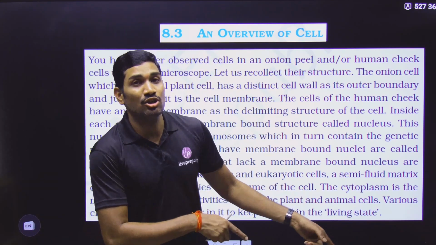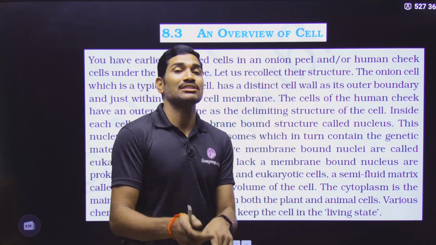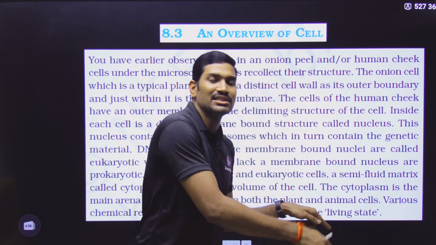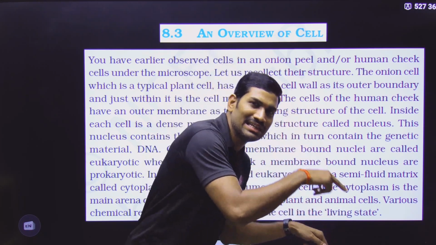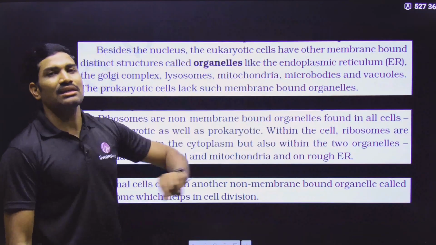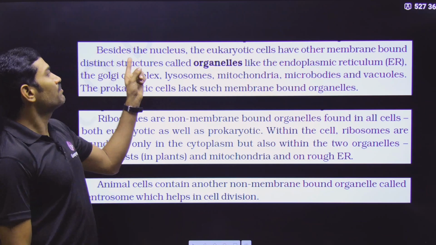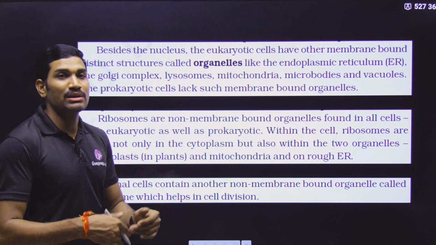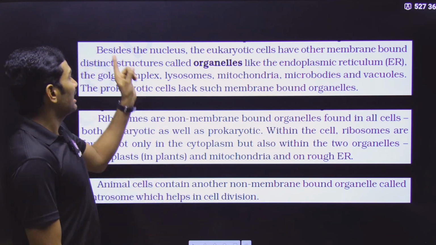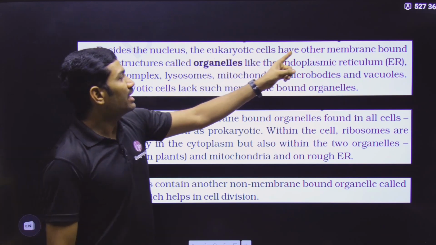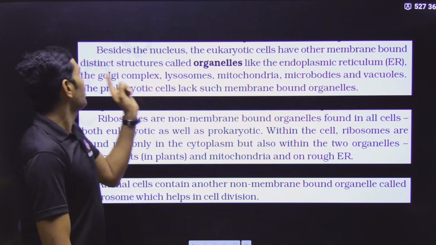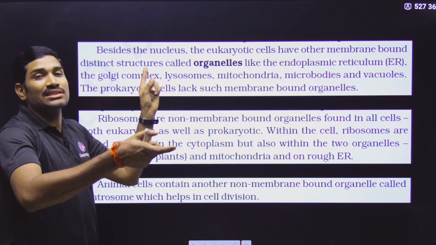If these reactions are not taking place, the cell will die. That's why, to keep the cell in living condition (state means condition), these reactions are taking place. In the next paragraph: besides the nucleus. What is the meaning of besides? Besides means along with the nucleus, the eukaryotic cells have other membrane bound distinct structures.